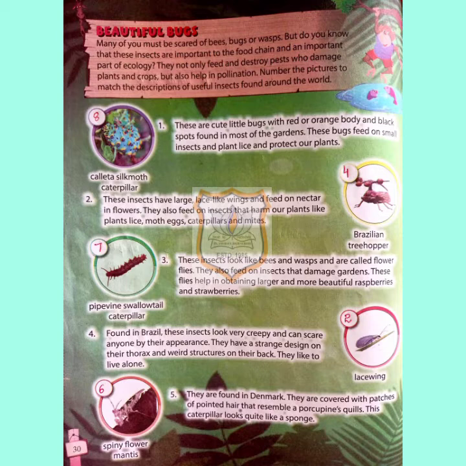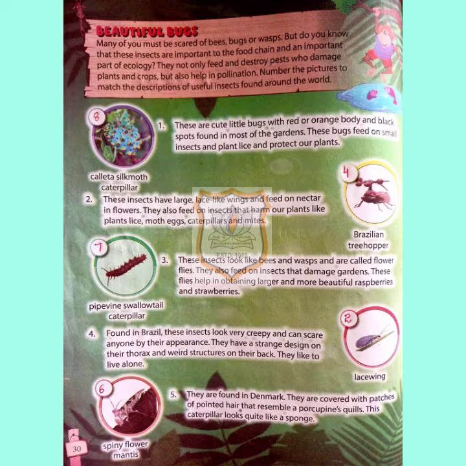So here children, we have to number the pictures to match the descriptions of useful insects that are found around the world. How these insects are useful for the plants. Number one: these are little cute bugs with red or orange body and black spots found in most of the gardens. These bugs feed on small insects and plant leaves and protect our plants. Which is the little bug here? The name is ladybug.